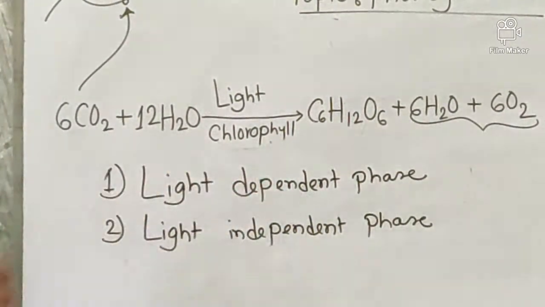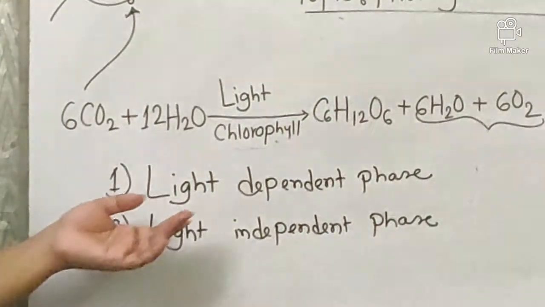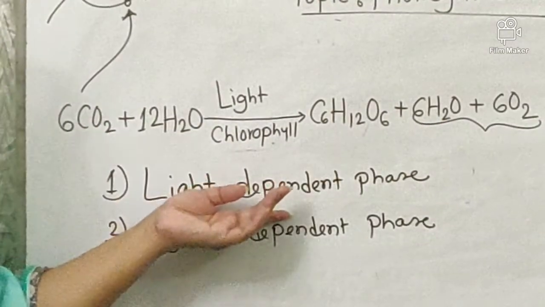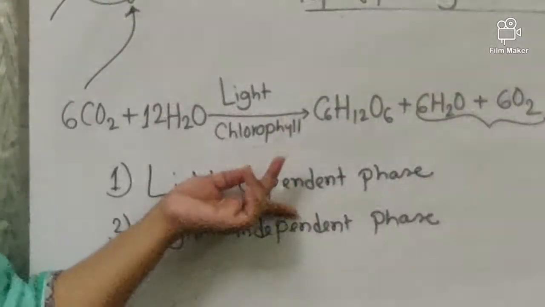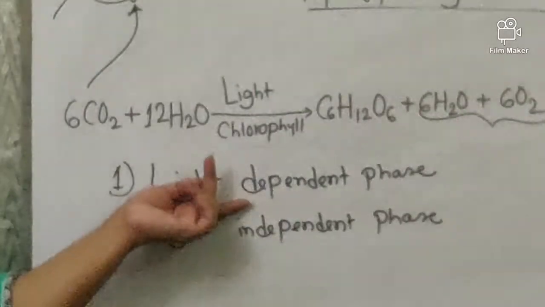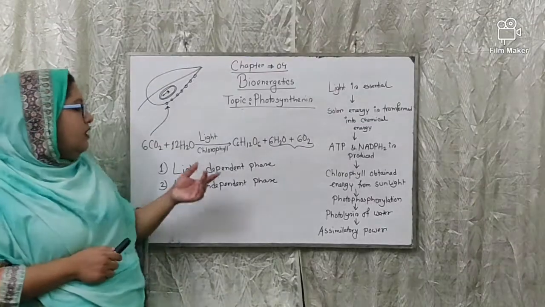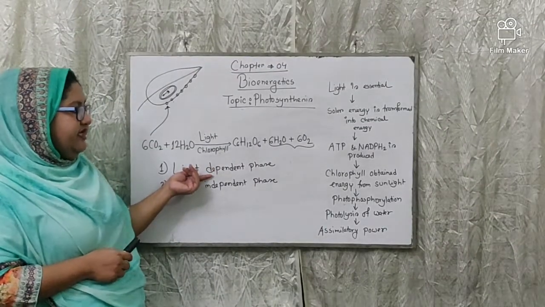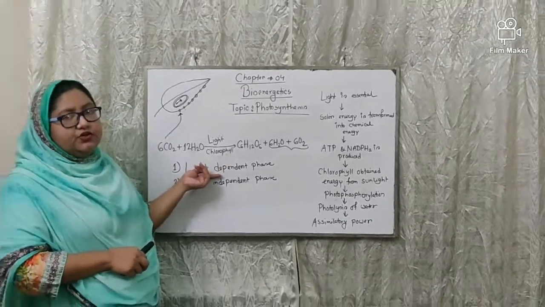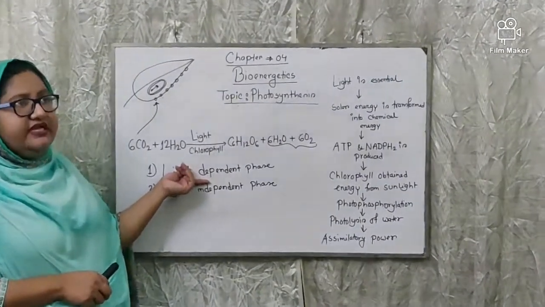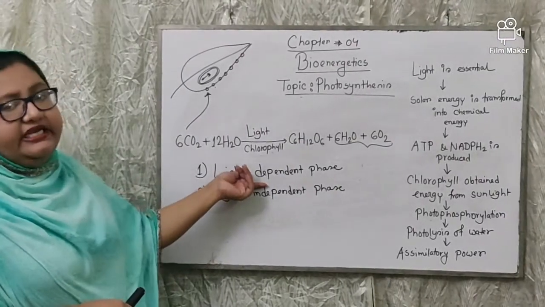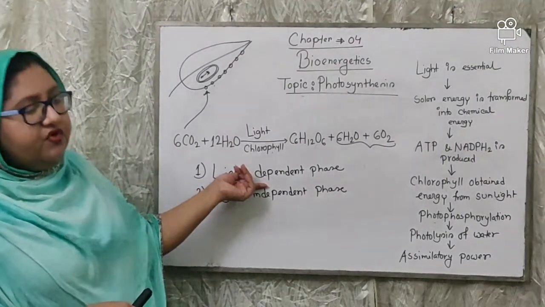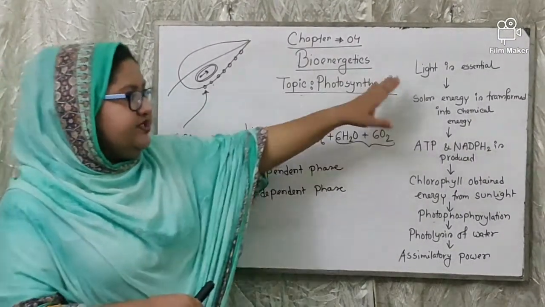Okay? The name of this phase is light dependent. Why? Because light is required for this phase. That's why it is known as the light dependent phase. In this phase, light is essential. That's why actually it is known as the light dependent phase, because for this phase, light is essential.